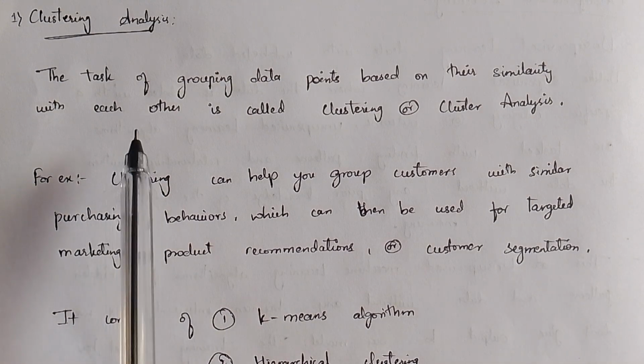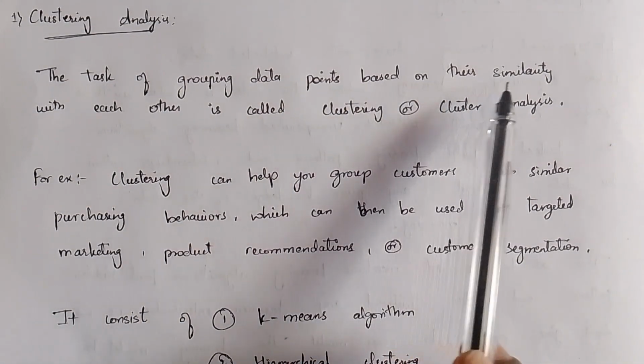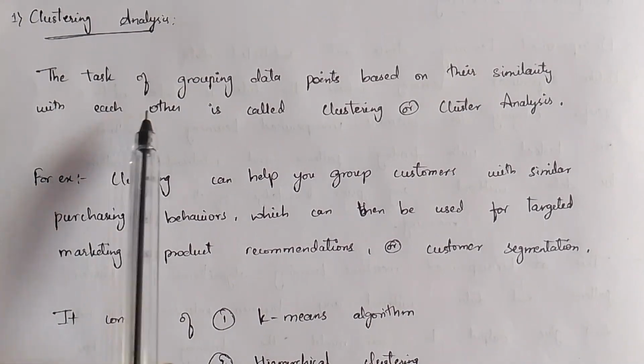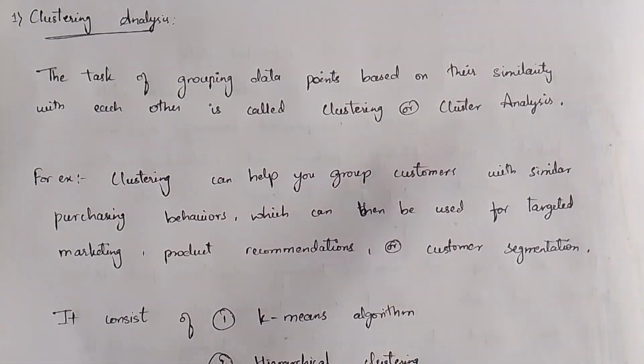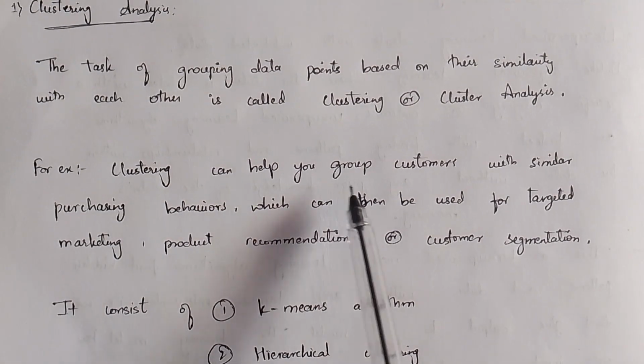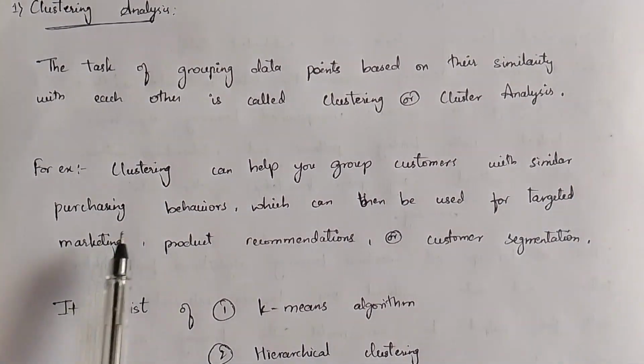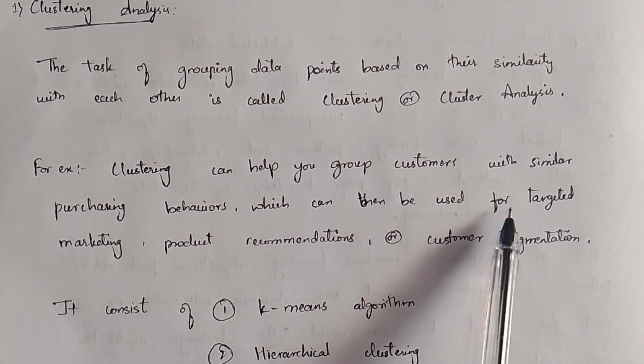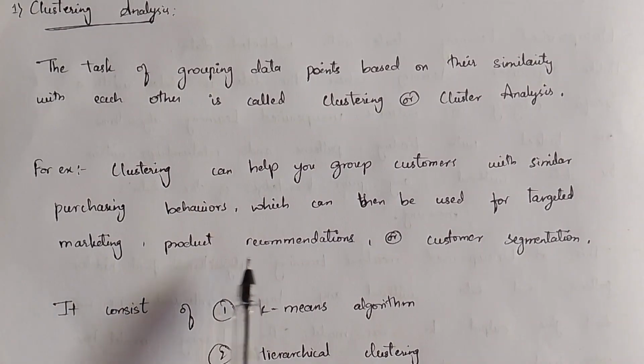The task of grouping data points based on their similarity with each other is called clustering or cluster analysis. For example, clustering can help you group customers with similar purchasing behavior, which can then be used for targeted marketing, product recommendation, or customer segmentation. We do online shopping, right? In that we give all the information, and we do shopping.